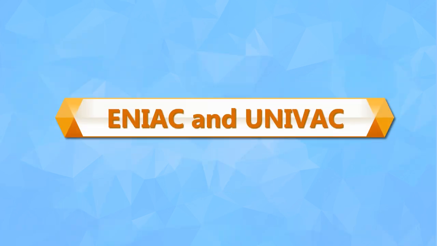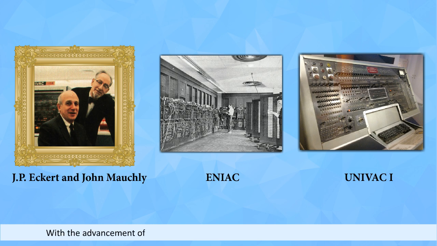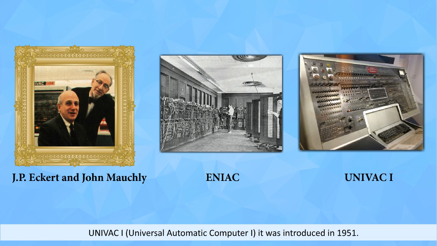ENIAC and UNIVAC. With the advancement of technology, the first electronic general-purpose computer named ENIAC, Electronic Numerical Integrator and Computer, was developed in 1946 by J.P. Eckert and John Mauchly. This was the first electronic computer, which was a revolution in the field of computers. UNIVAC 1, Universal Automatic Computer, was first introduced in 1951. It was the first commercial computer.